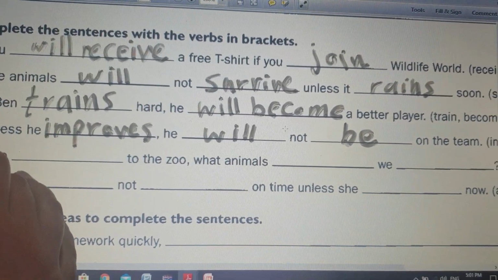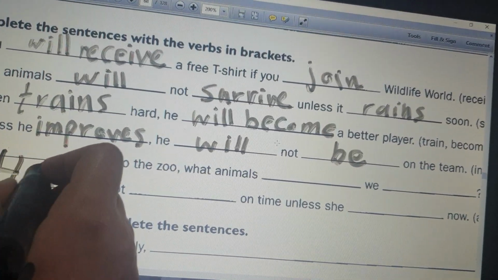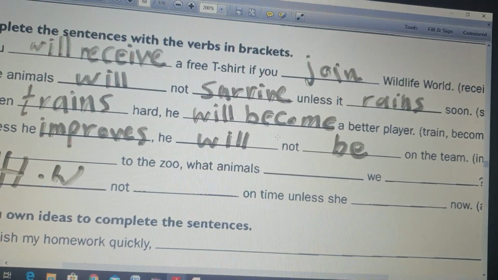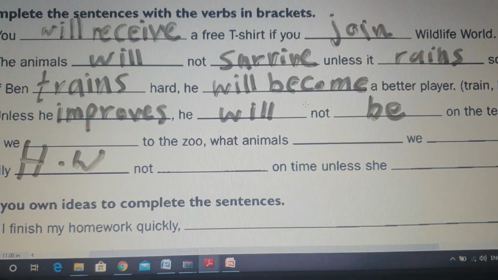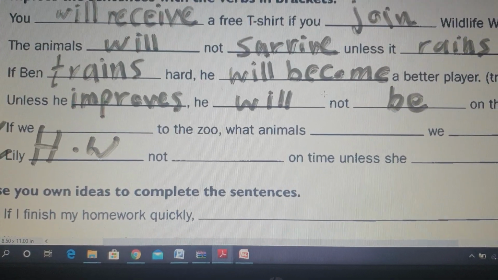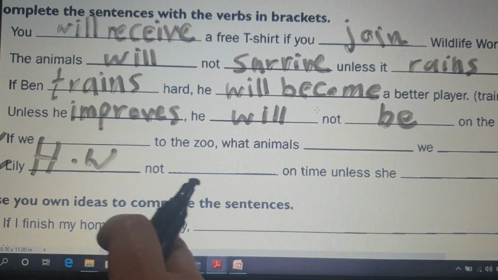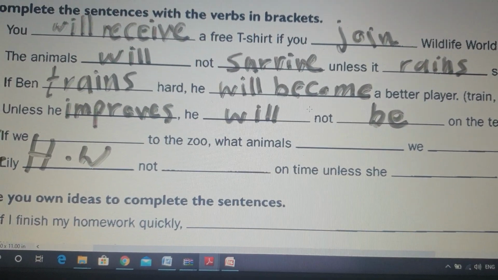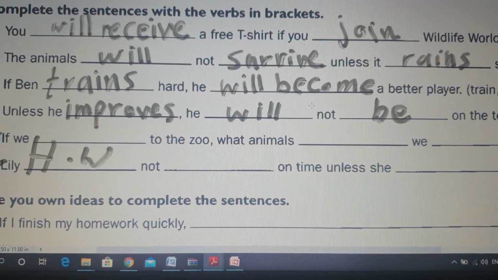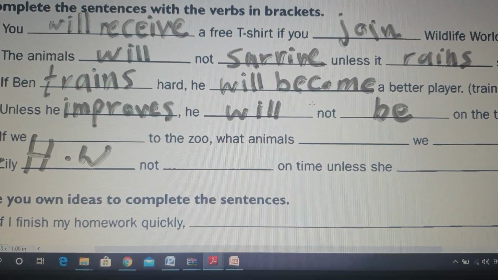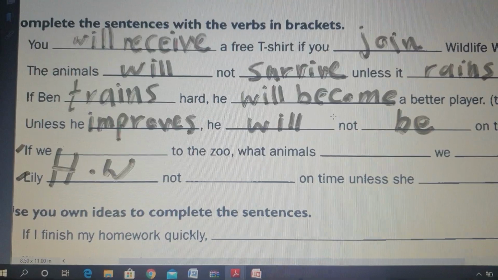Number 5 and number 6 as well. Homework for you. You will do number 5 and 6 with activity number 2 and send it to your teacher on the private messages, no problem. Number 4, activity number 4, also you have to complete it with your own ideas. Okay? Do the homework: 5 and 6 from activity 2, 5 and 6 from activity 3, and activity number 4, send it to your teacher.